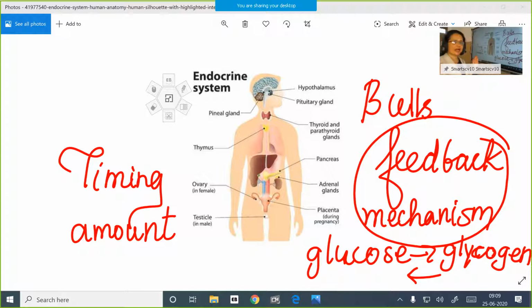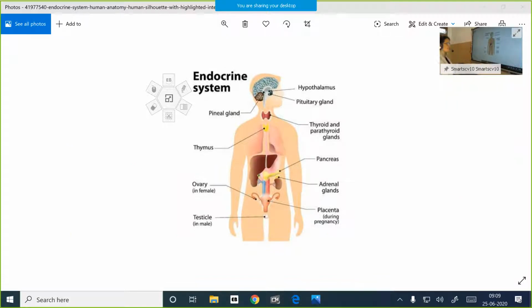So here this is timing and amount. Based on the amount of each hormone secreted in our body, there is a feedback mechanism. That's the case of the feedback mechanism of secretion of the hormones.